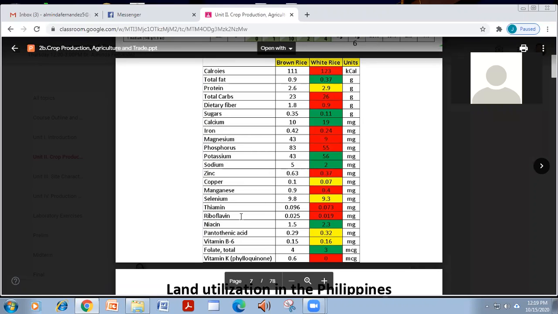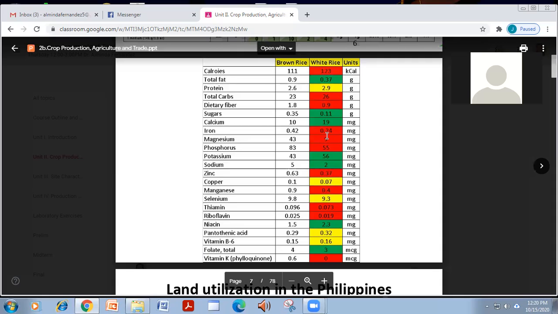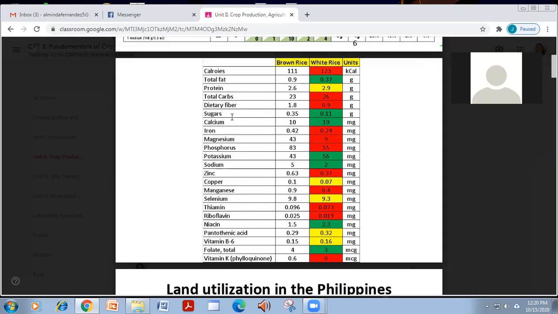Yes, that's true. But in terms of calories and contents of vitamins and minerals, white rice actually has higher compared to brown rice. Well, for fiber, you can only see that dietary fiber is higher than the white rice, no?